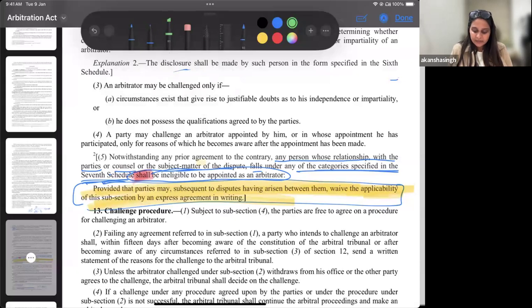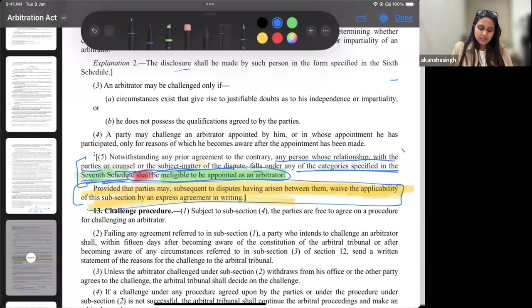Secondly, it says he shall be ineligible to be appointed as an arbitrator if it is so present in the seventh schedule. So what are we basically telling you here? That if you are a person who has the sort of relationship which is mentioned under the seventh schedule, you will be ineligible to be appointed as an arbitrator. And if you are appointed, how are we going to challenge? We will address that as well.